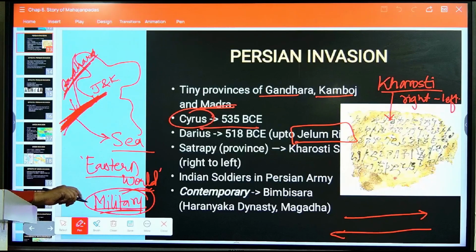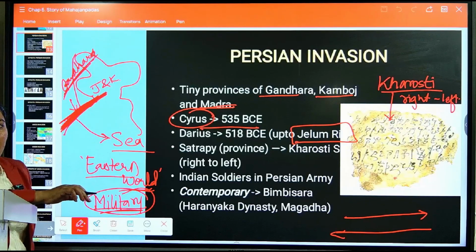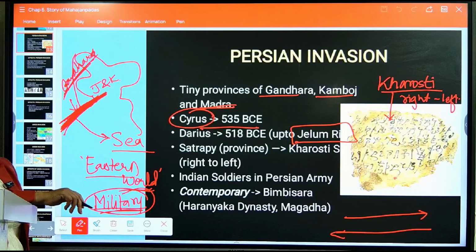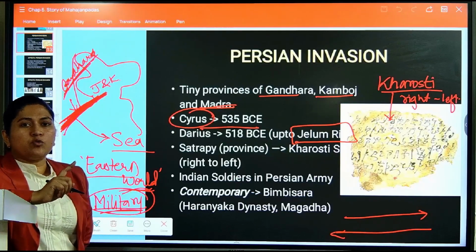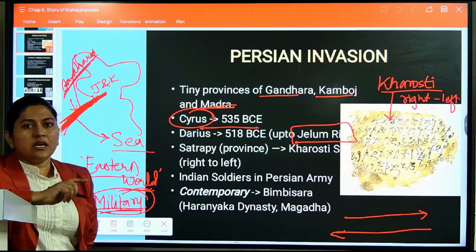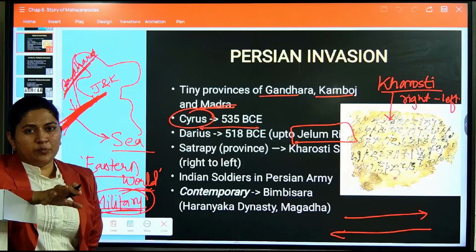Beyond that, the contemporary of this Persian invasion, when this invasion was going on, we have the king Bimbisara, who was from the Haryanka dynasty of the Magadha region. Now this Magadha region is the same Mahajanapada, one of the largest Mahajanapadas, which was situated in the UP and the Bihar region.